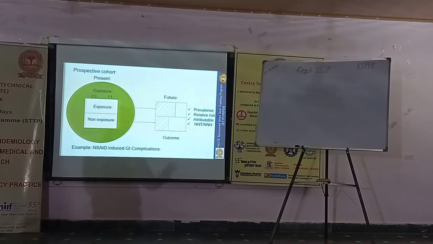If you are examining cancer, the patients should not be suffering from cancer. Then only can we make meaningful associations and interpretations. If they already have cancer, we can get a wrong relative risk or attributable risk value, so we should take care of that.